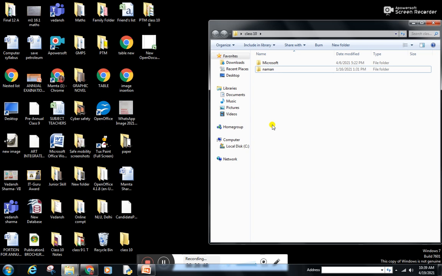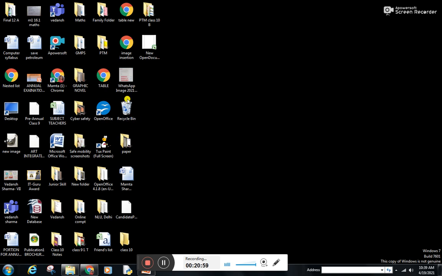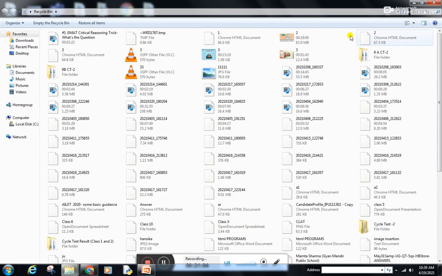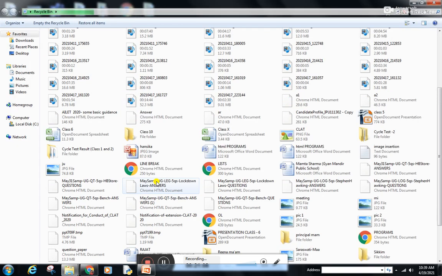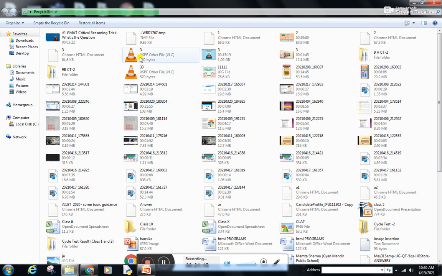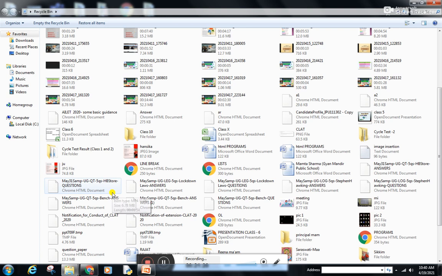Now the question is how we can manage our files in the Recycle Bin. So this is the Recycle Bin. I am going to double click on it. These are all the files and folders which I have deleted from my computer. Suppose I want this file to be on the desktop, or to reach its original position. It will reach the original position.